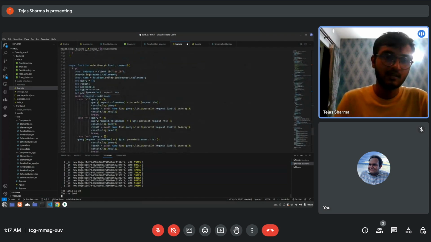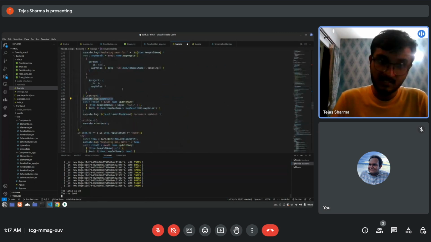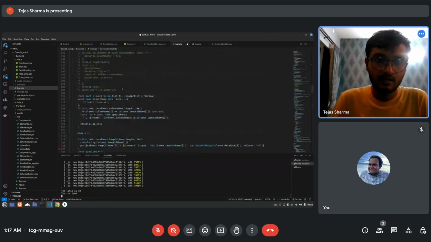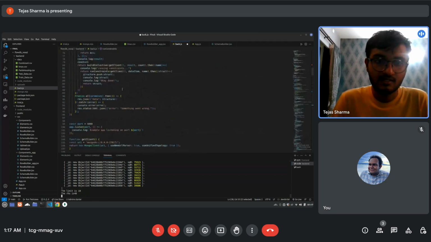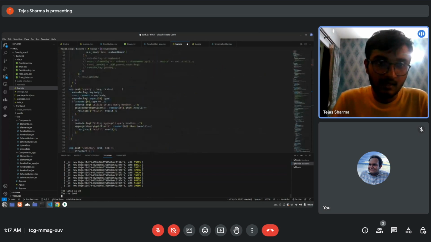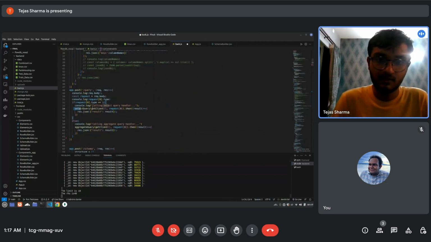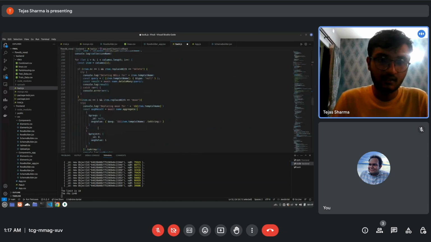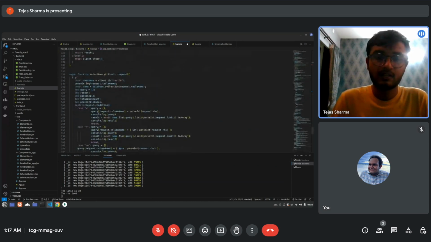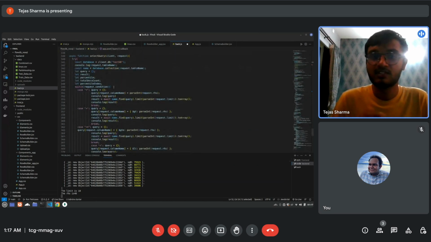In a selection query, that selection query is first routed to this function over here, which calls the select query. It basically checks whether it's a select query or an aggregation query, and calls the select query function or an aggregation query function. Here it is a select query, so it calls the select query function. When it goes there, there is a switch statement which checks which condition it needs to carry out.